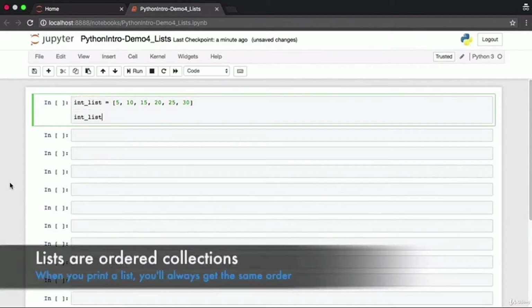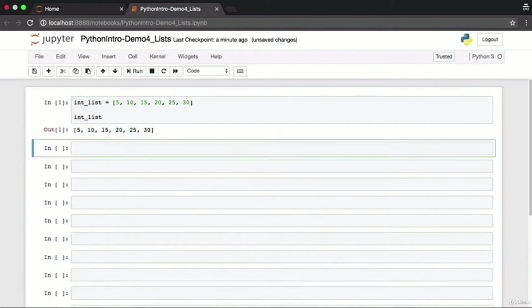One thing you need to remember when we talk about lists is the fact that lists are ordered collections. The elements in a list have a well-defined order, and when you print a list or when you go through individual elements in a list, they're always returned to you in the same order. Our list of integers has been successfully initialized.